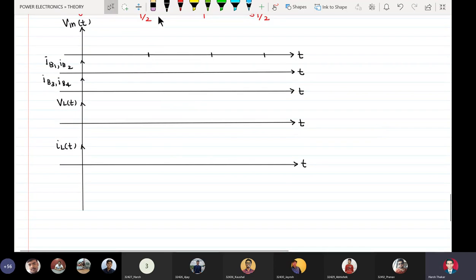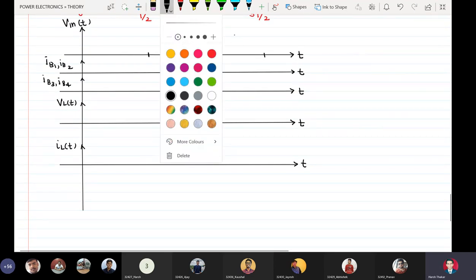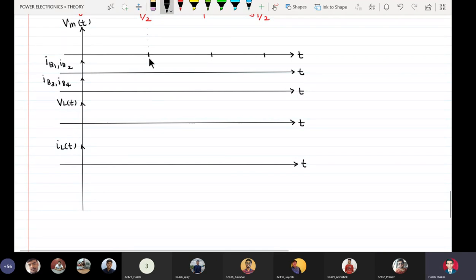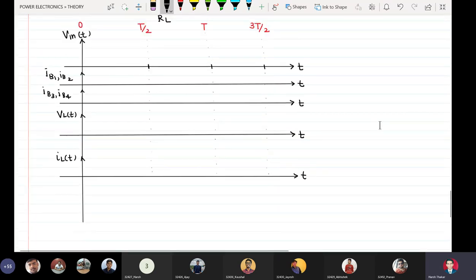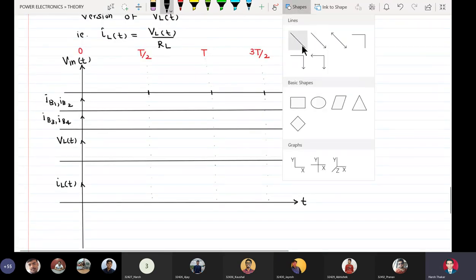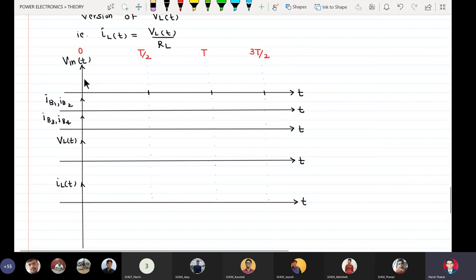Let us vertically project everything. Input is equal to V, so it is a horizontal line valued at V volts.